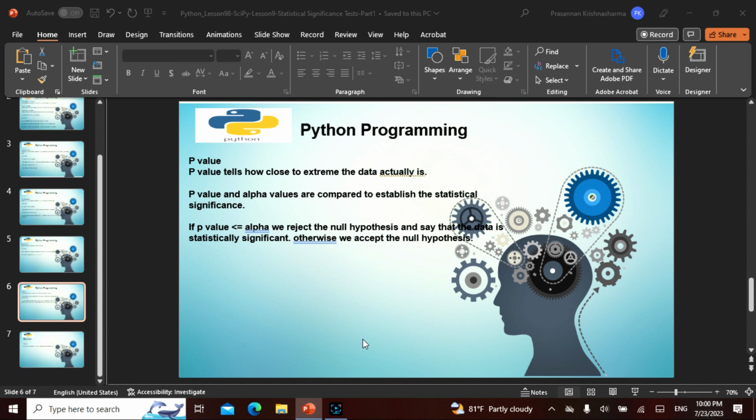If the p-value is lesser than or equal to alpha, we reject the null hypothesis and say that the data is statistically significant. Okay, it should be lesser than or equal to alpha. Otherwise, we accept the null hypothesis, which is basically that it has no significance. All right, so we saw the null hypothesis, one-tailed, two-tailed, p-value, and alpha value.